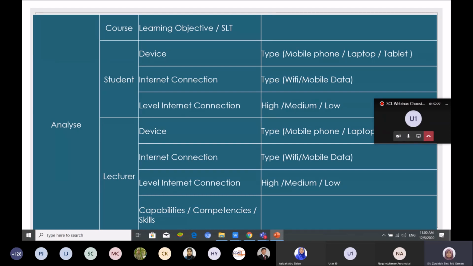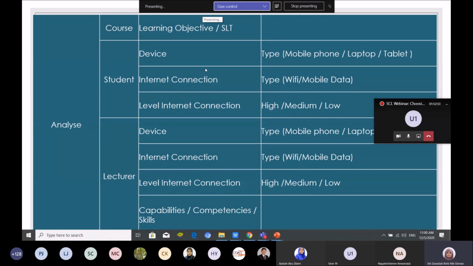Not too many learning objectives. If you have many learning objectives, make sure the task is simple. If the task is very hard for students to complete within, for example, 2 hours or 4 hours, it means you have to reduce the learning objectives on that particular lesson, on that day.